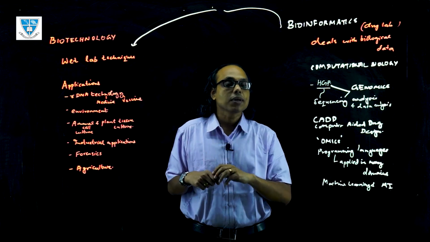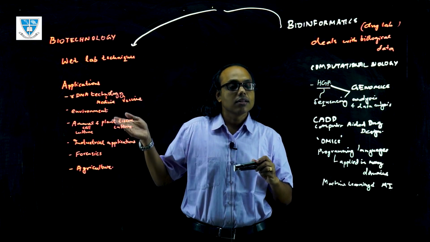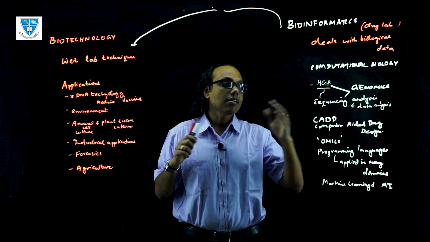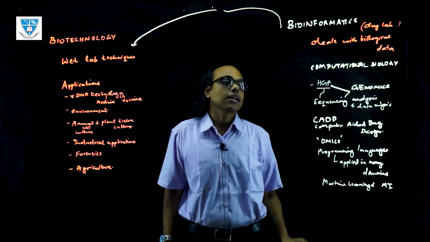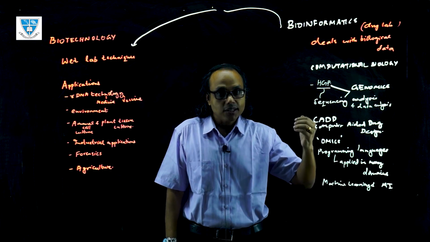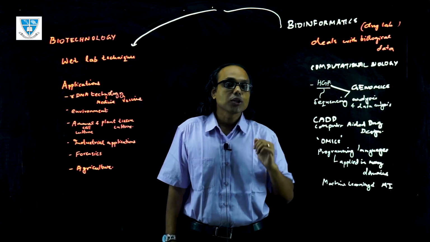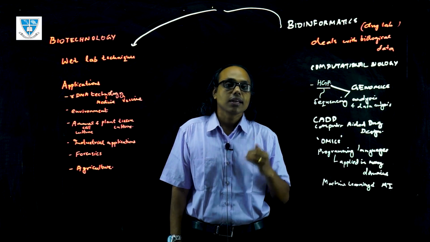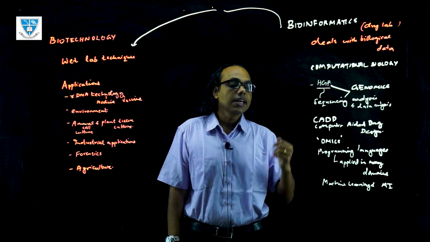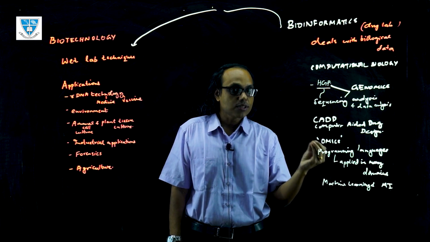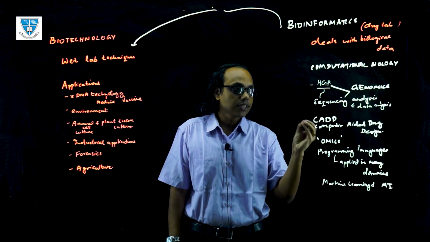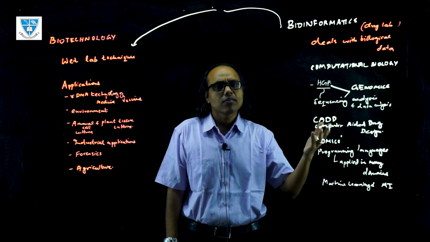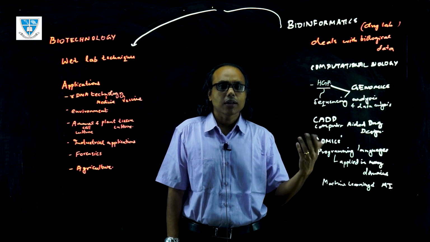So again, a theoretical aspect, the Maxwell-Gilbert theory and the Sanger sequencing methods in biotechnology is what envisaged the development of the fourth generation sequencing technologies. So now we have next generation sequencing. Initially it took 13 years for the Human Genome Project to be deciphered, but now with technologies like next generation sequencing, sequencing can be done in 1 to 2 weeks, maybe even less. We have deep sequencing technology now.